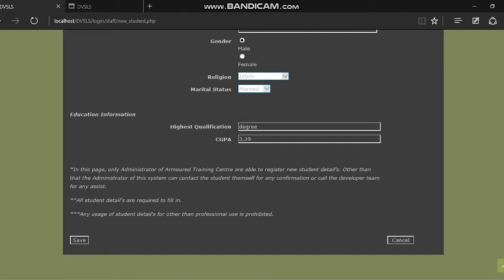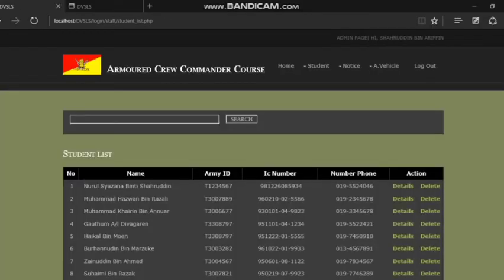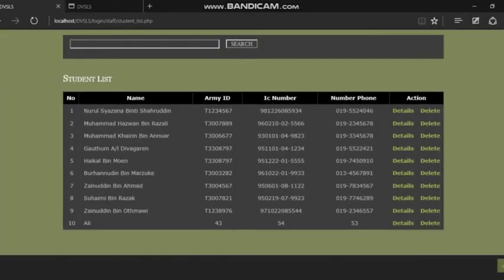So the admin then clicks on the save button. After successfully adding the student, the system will automatically display the list of all Armouted students of the current intake. So the student Ali has been successfully added.